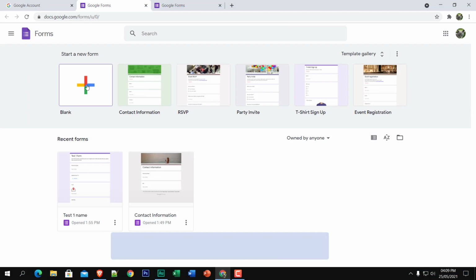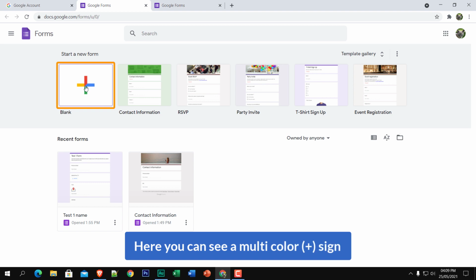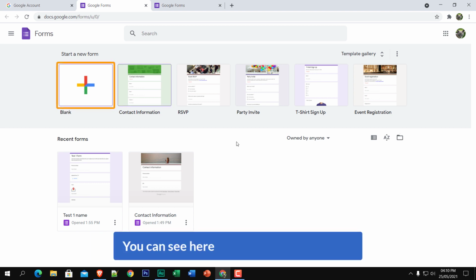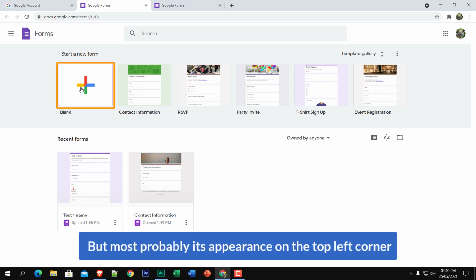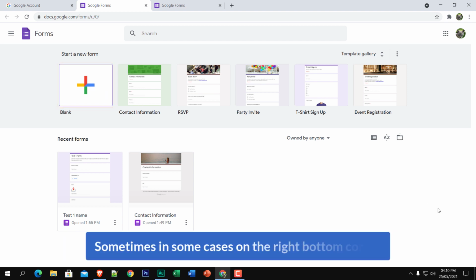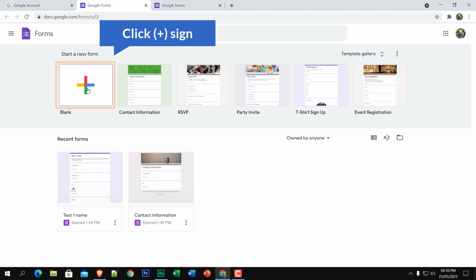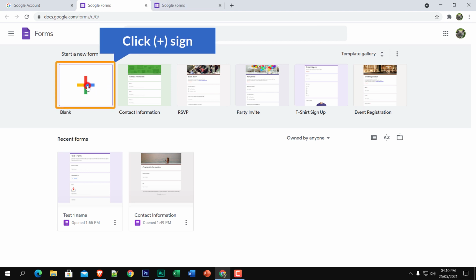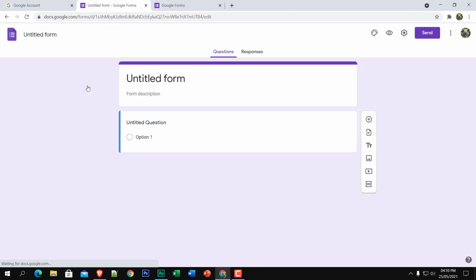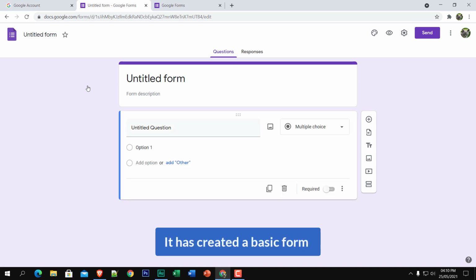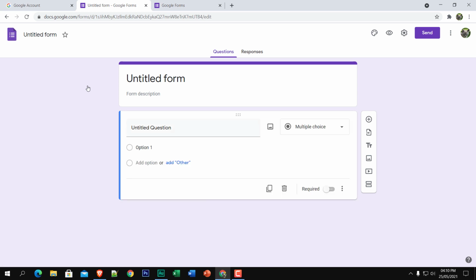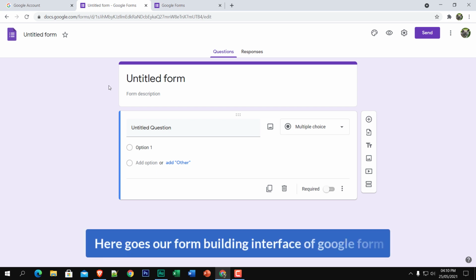Let's start. Here you can see a multicolor plus sign. You can see it here or anywhere, but most probably it appears on the top left corner, or in some cases on the bottom right corner. So I'm going to click on this plus sign and it has created a basic form. Here is our form building interface of Google Forms.